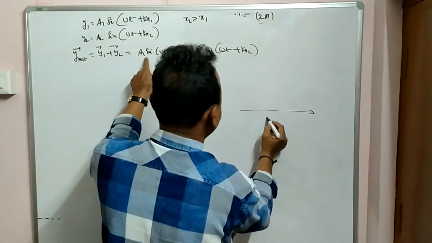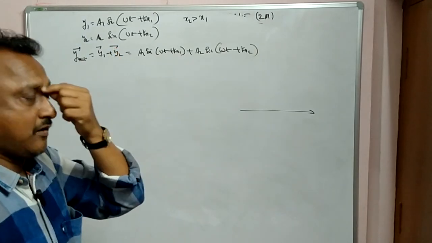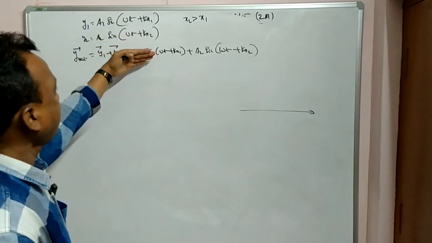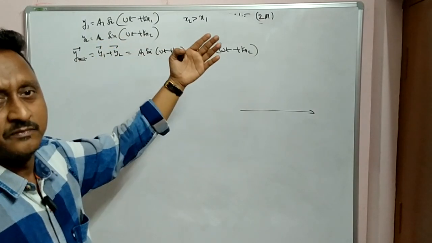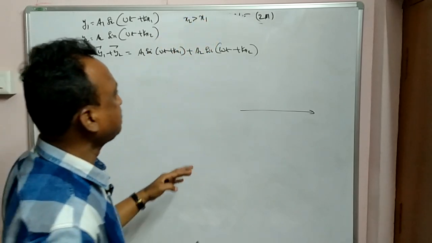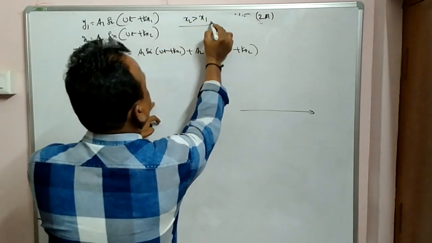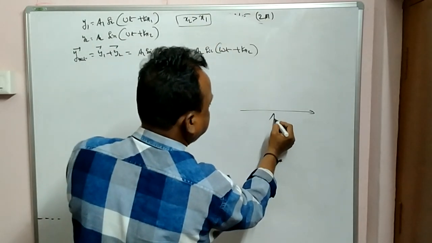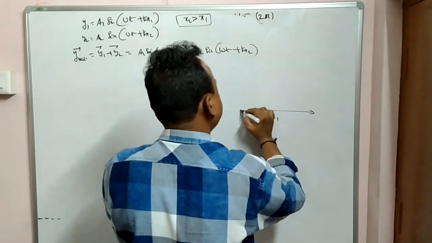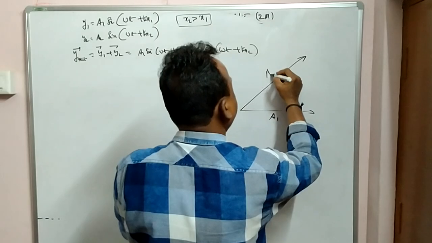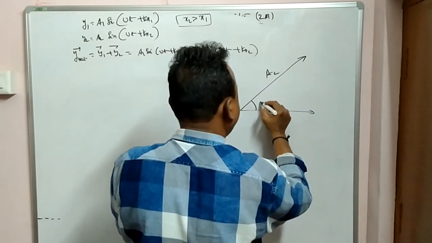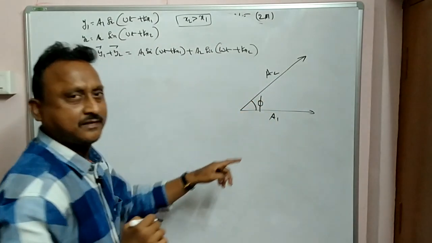Suppose the first wave, just now I told you, a1 is less than a2, because x2 is greater. Here x2 is more than x1. So I will put the first wave as a1, the second wave as a2, with a phase difference of phi.